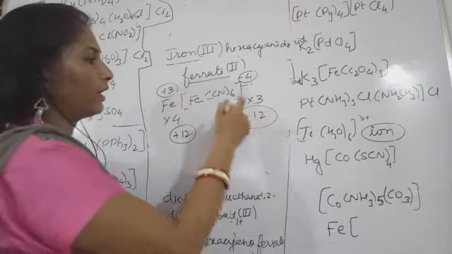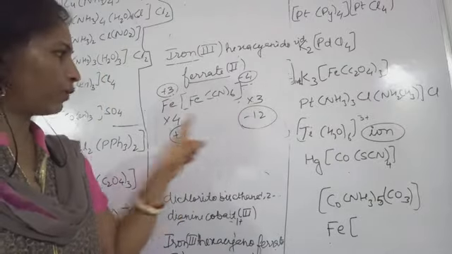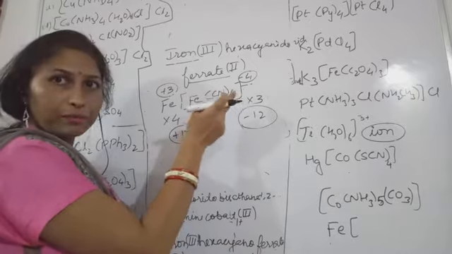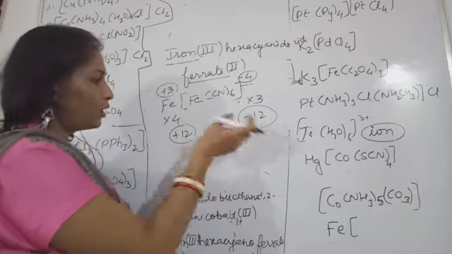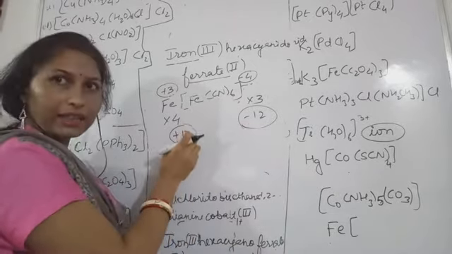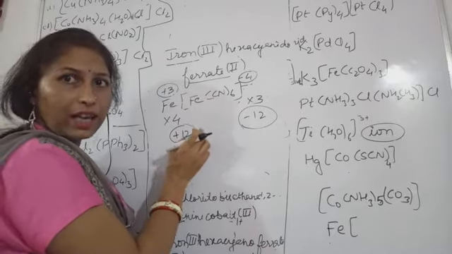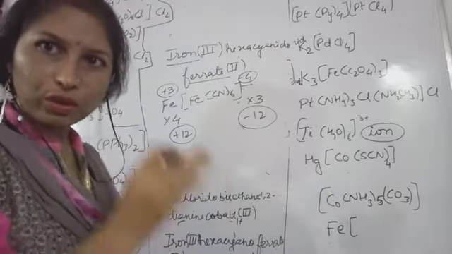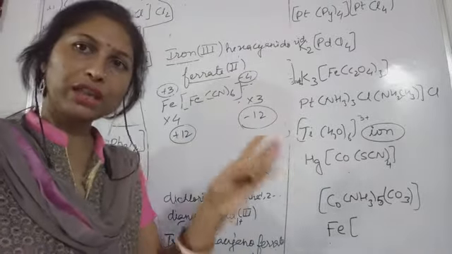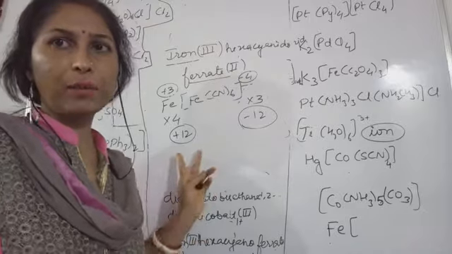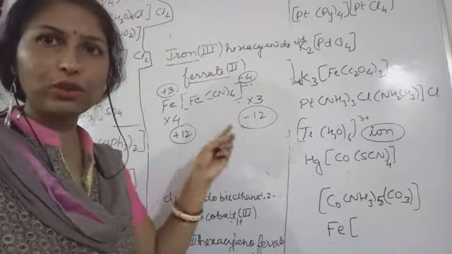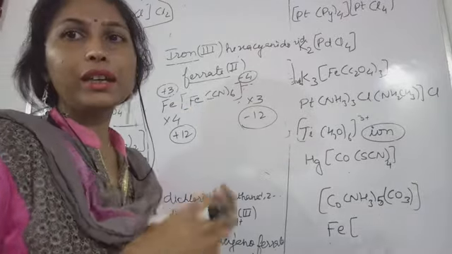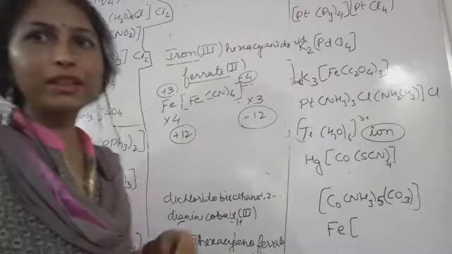By this method you can equate them. To neutralize -12, you need a +12 charge. You want to cancel it out, so the magnitudes should be the same and the charges opposite; only then will the molecule be neutralized.